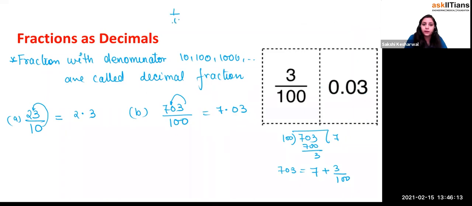As we did, 1 by 10 can be written as what? 0.1. 1 by 100 can be written as what? 0.01. And 1 by 1000 can be written as what? 0.001, right or not? Now, let's come to the C part.